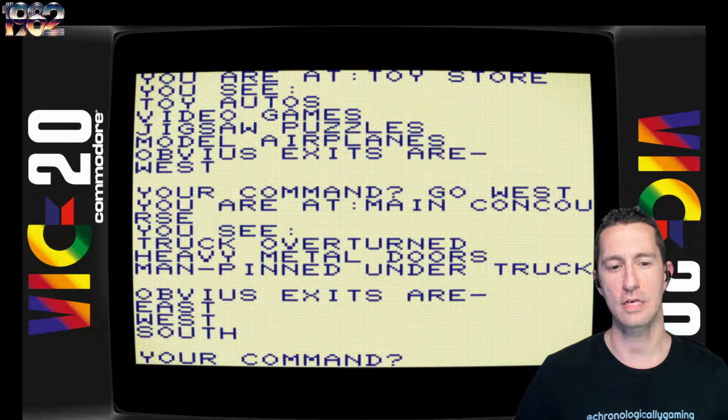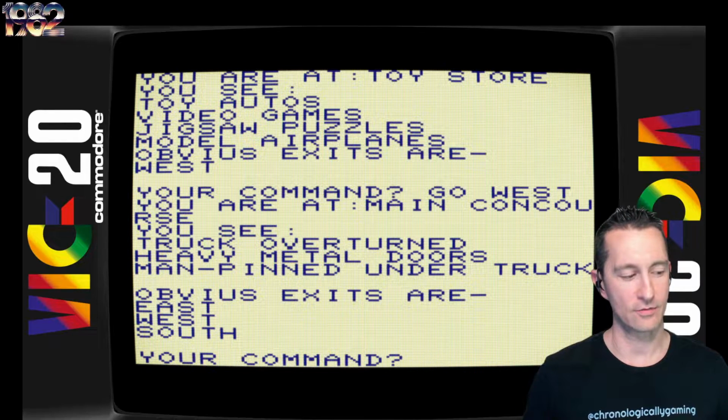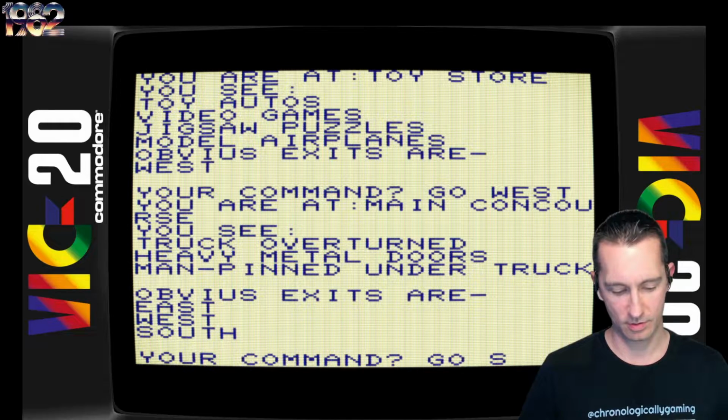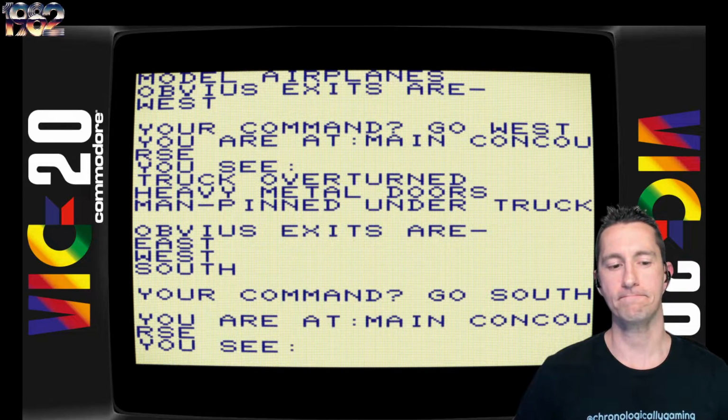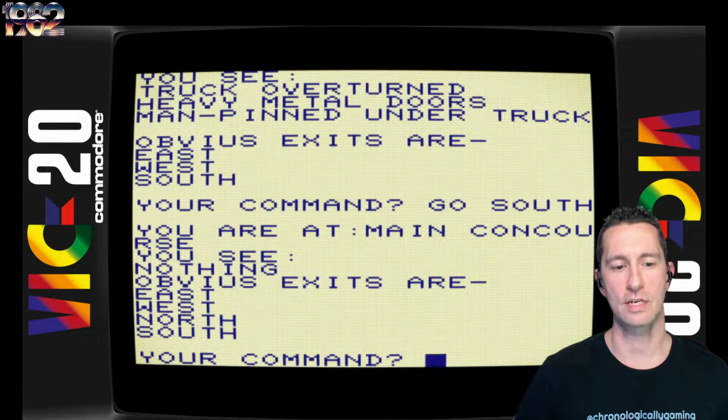Wreck of the main concourse. The truck's overturned. Heavy metal doors. Now I just want to hear it in a heavy metal accent. All right, so after that, we'll go ahead and go south. We're at the main concourse. You can see nothing. Obvious exits are east, west, north, and south.